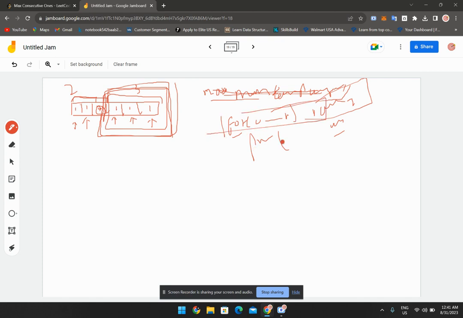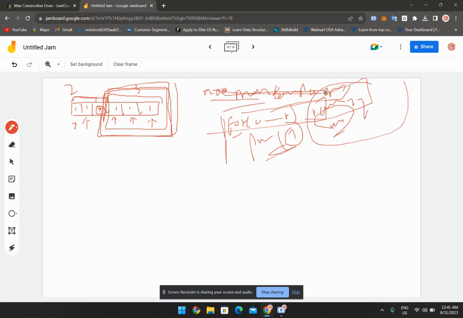We will initialize the for loop using a second variable, which is j, and then we will check if nums of j equal to 1, count plus plus, else break. After the iteration, we will return the maximum of both of them.